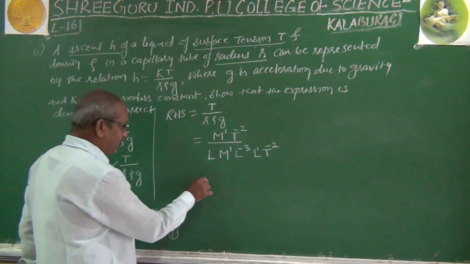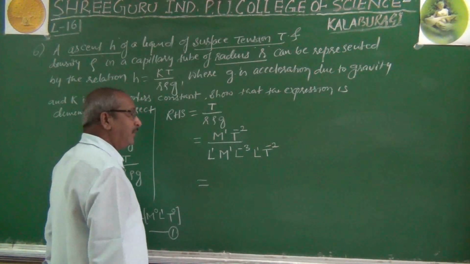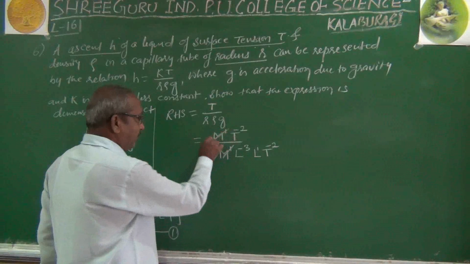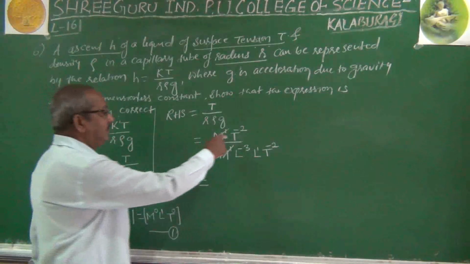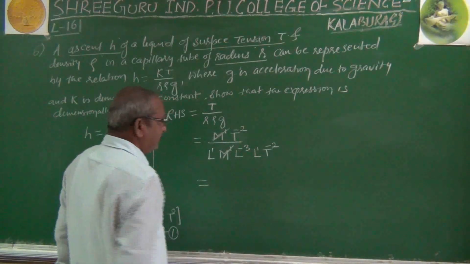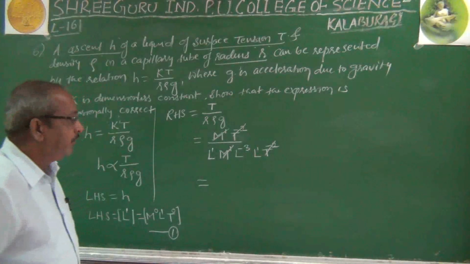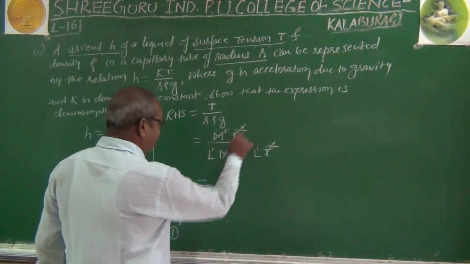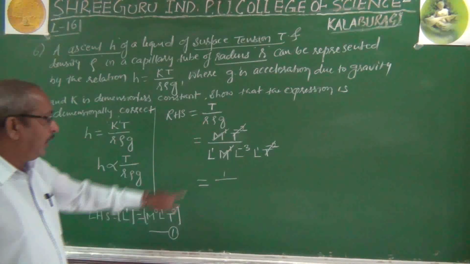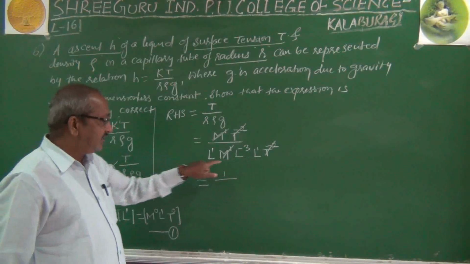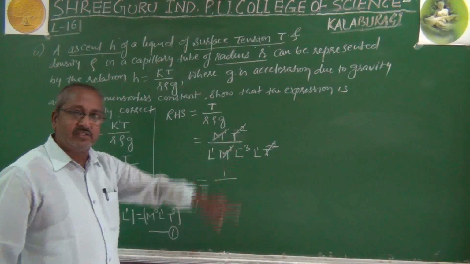Now by simplification, as you know, when the powers are the same in numerator and denominator and the bases are the same, you can cancel. Similarly, here T raised to minus 2 and here T raised to minus 2, both will again cancel. Now look here, the numerator left is 1 divided by the denominator we have. Bases are the same, so indices can be added. Here L raised to 1, here L raised to minus 3, here L raised to 1.